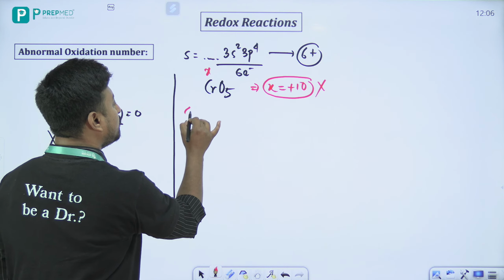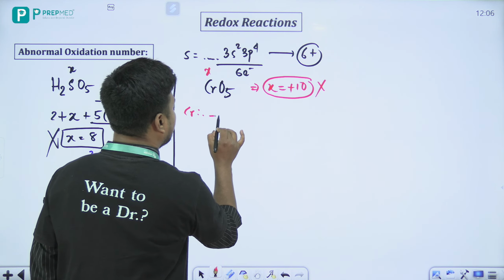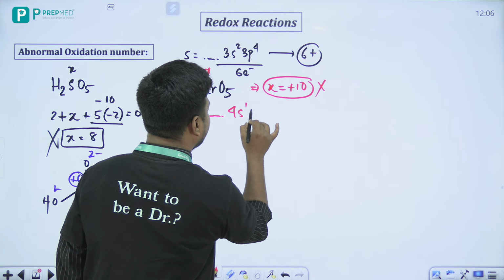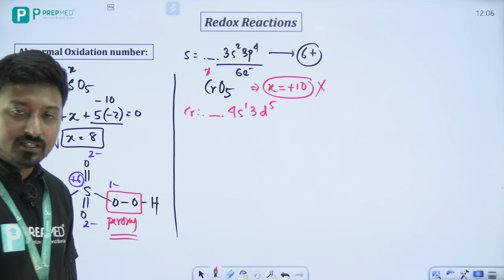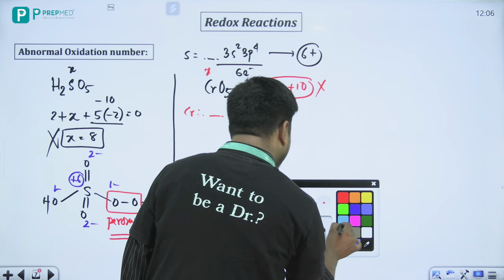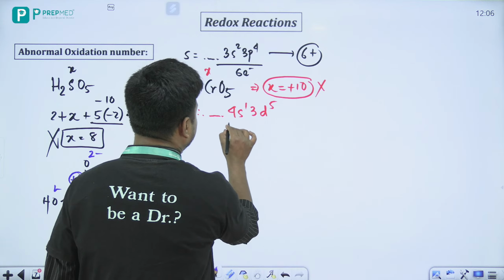Because we know chromium is 4s1 3d5, right? This is the electronic configuration of chromium.